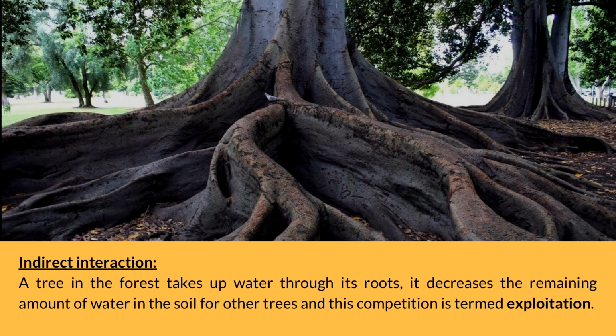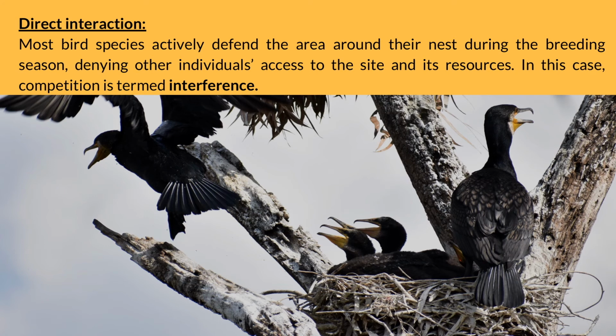In many cases, competing individuals do not directly interact with one another. A tree in the forest takes up water through its roots. It decreases the remaining amount of water in the soil for other trees, and this competition is termed exploitation. In other situations, however, individuals interact directly with one another, preventing others from occupying a habitat or accessing resources within it. For example, most bird species actively defend the area around their nests during the breeding season, denying other individuals access to the site and its resources. In this case, competition is termed interference.